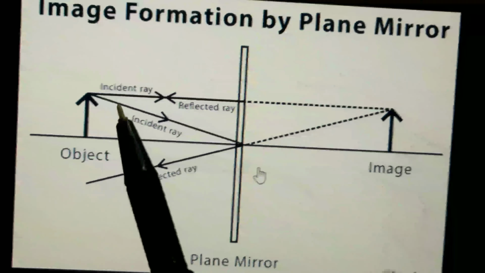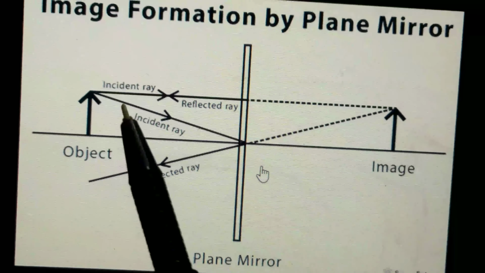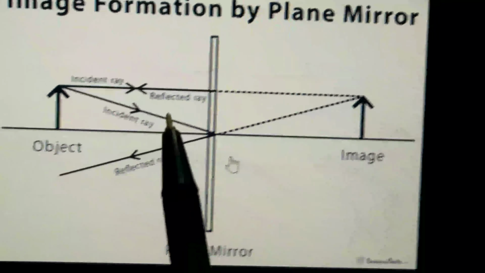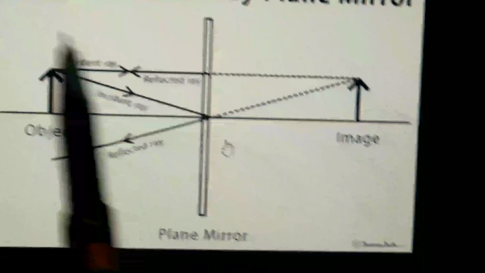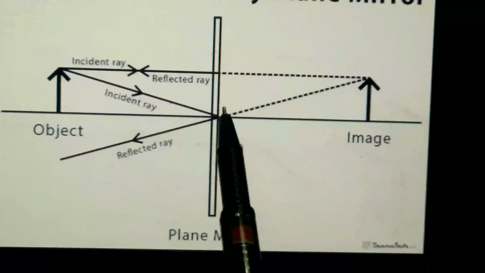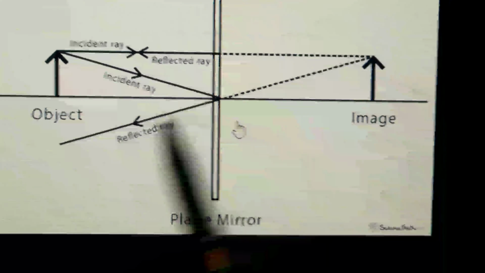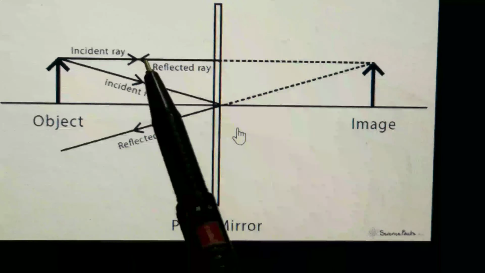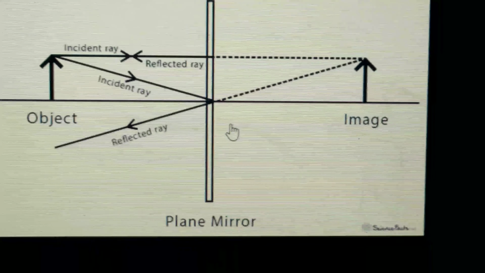Then a ray of light falling on a plane mirror is reflected at the same angle as the angle of incidence. If it is reflecting at a specific angle, then the angle it makes with the normal will be the same as the angle of reflection. So the ray incident here is reflected like this, and the angle of incidence and angle of reflection are the same. Just observe these reflected rays. One reflected ray is this, another reflected ray is this. These rays are never going to meet each other.